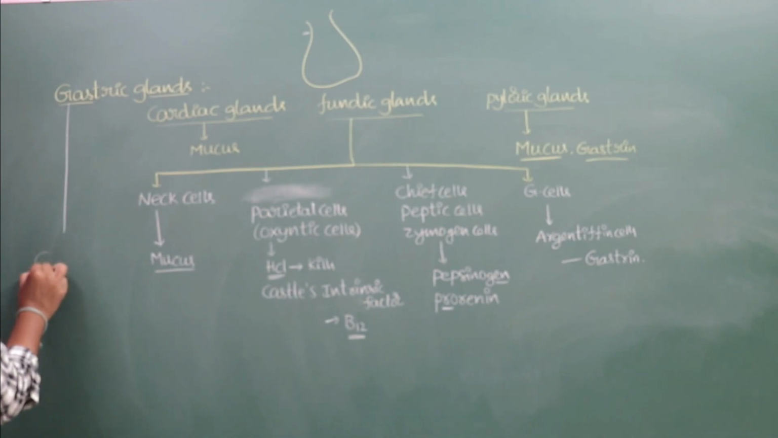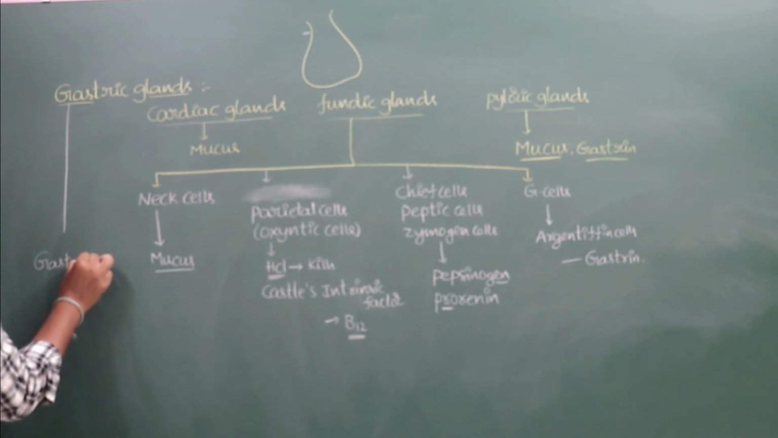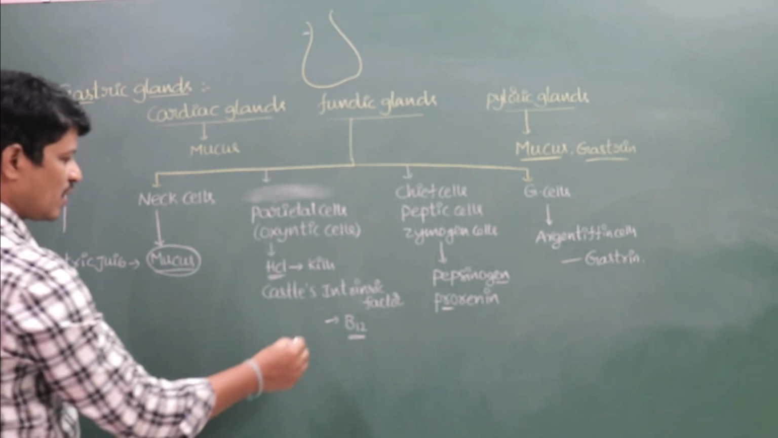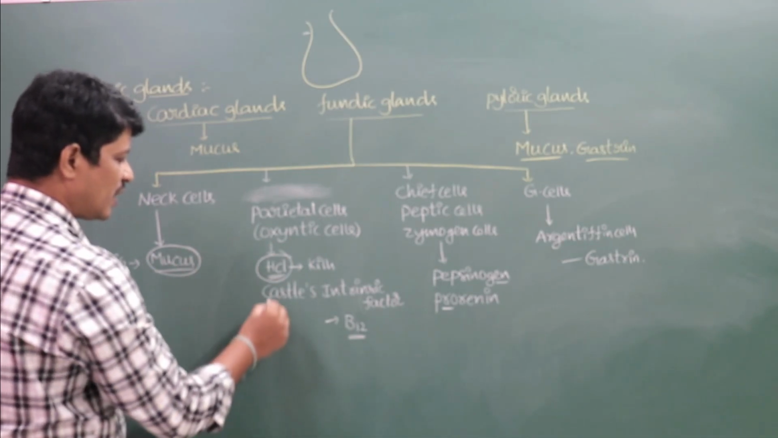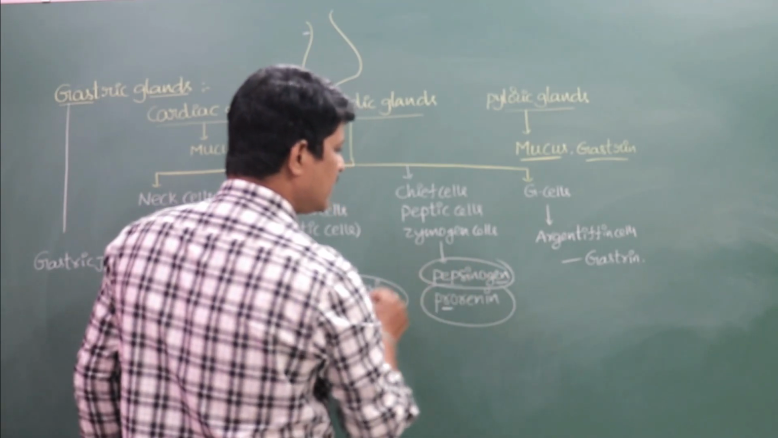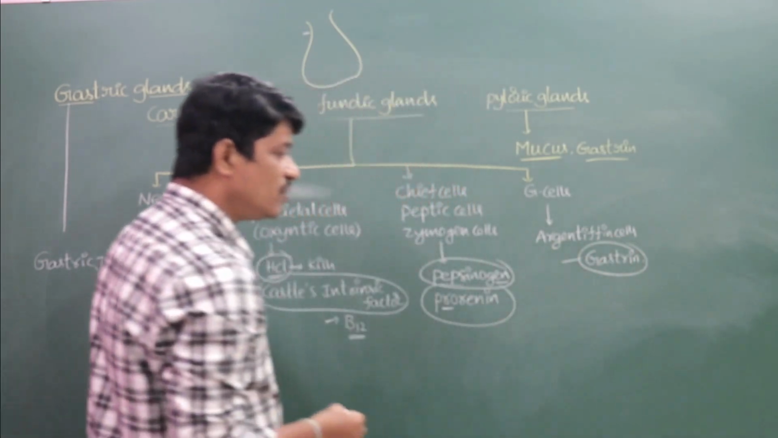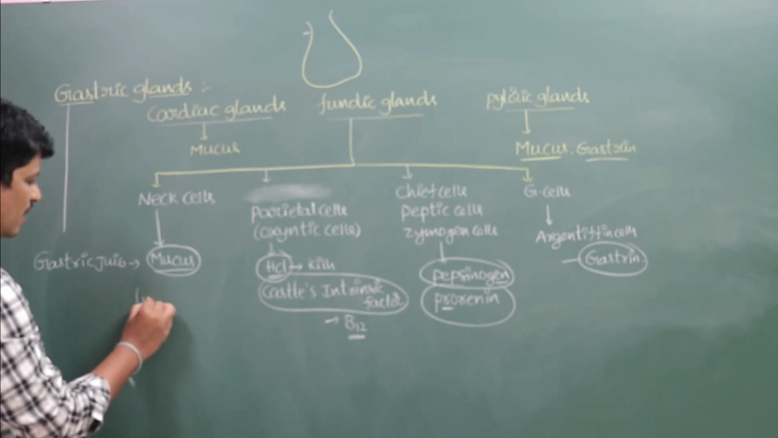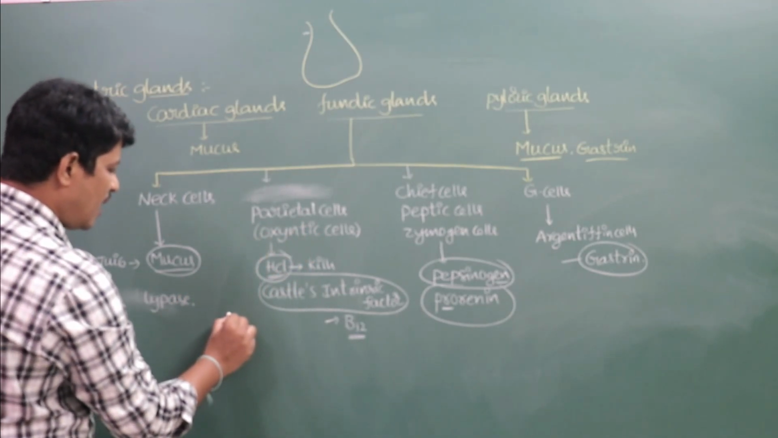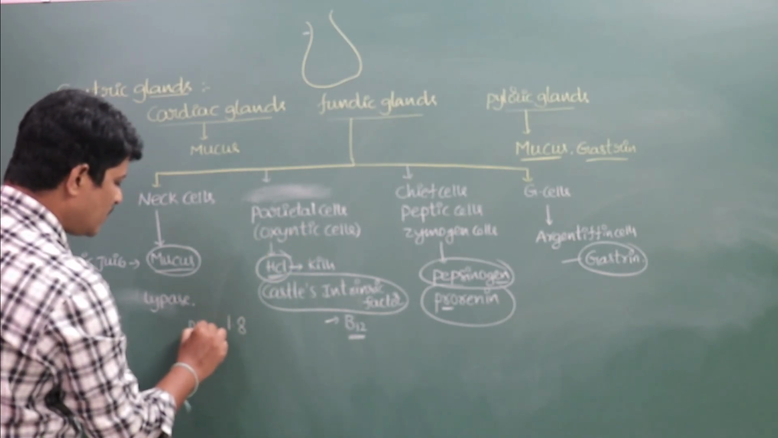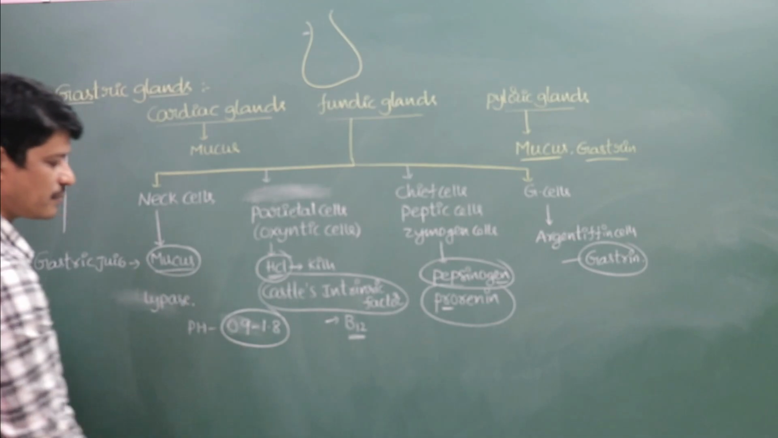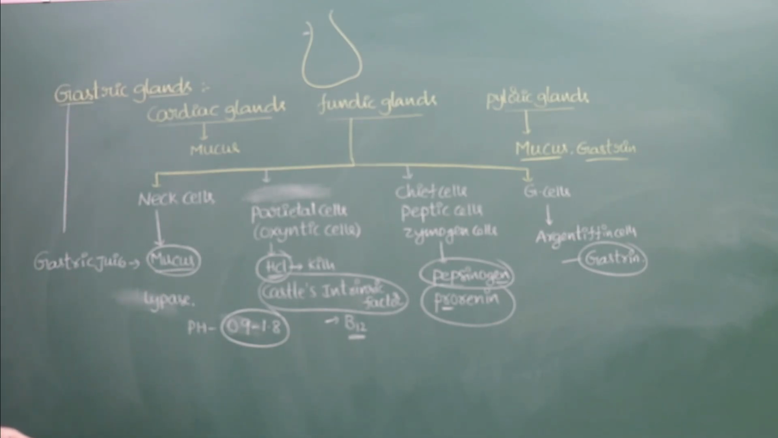So the gastric glands secrete gastric juice. The gastric juice contains mucus, hydrochloric acid, Castle's intrinsic factor, pepsinogen, prorenin and gastrin. Not only this, it also contains gastric lipase. Due to the presence of the hydrochloric acid, the pH of the gastric juice is 1.8 to 1.9. This is the pH of the gastric juice.